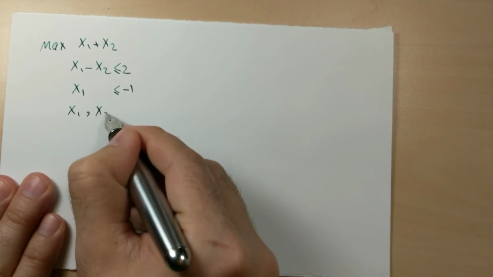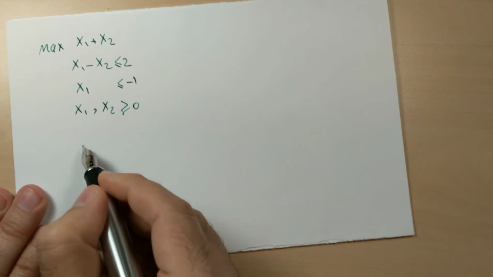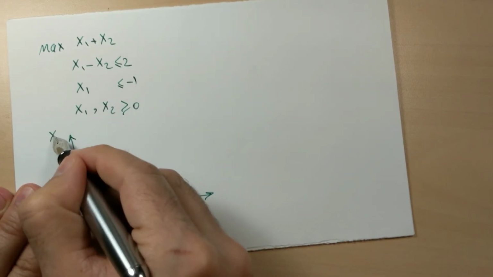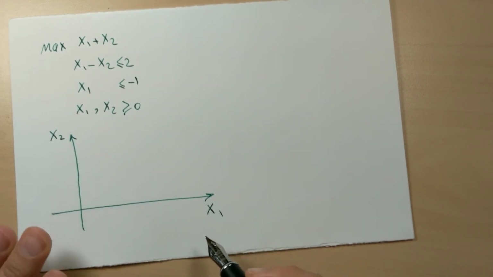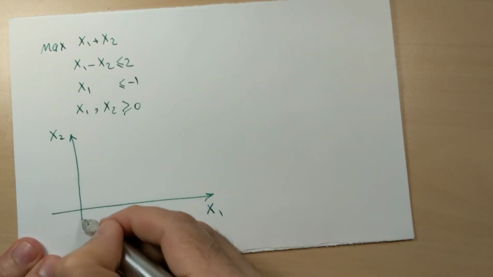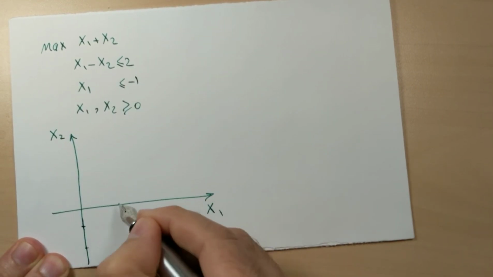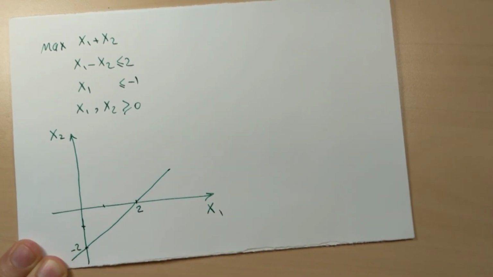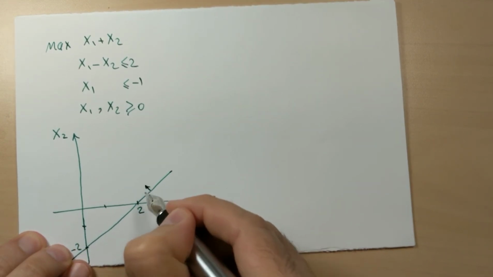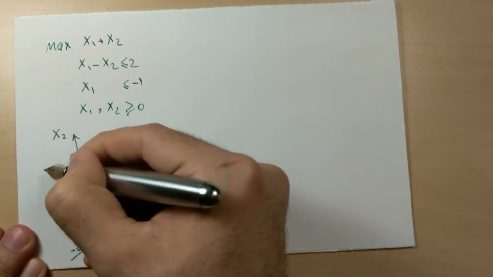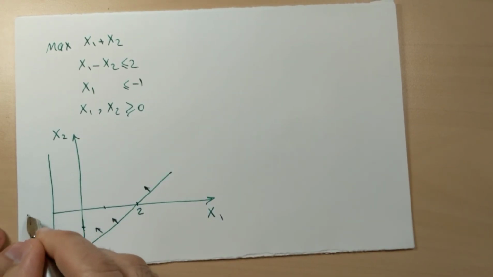Both variables are greater than or equal to 0. x2, x1. x1 minus x2 is less than or equal to 2. So this is the line, 2, negative 2. 0 and 0 is less than 2, so it should include the point 0 and 0. x1 is less than or equal to negative 1.